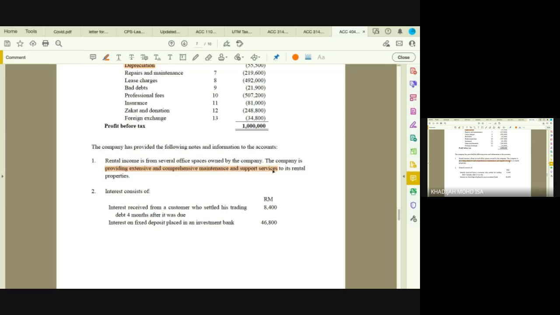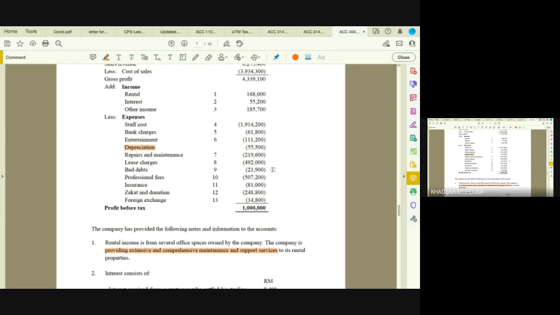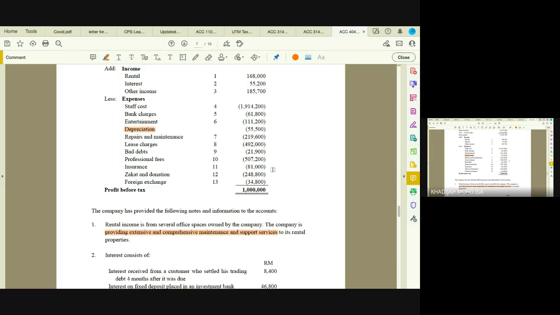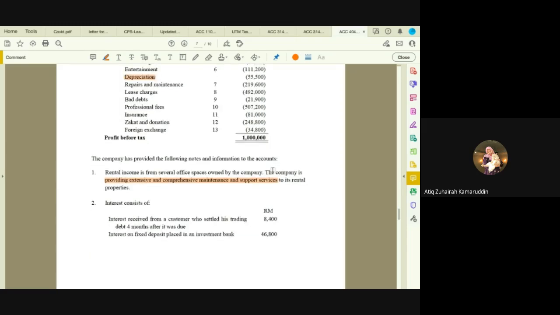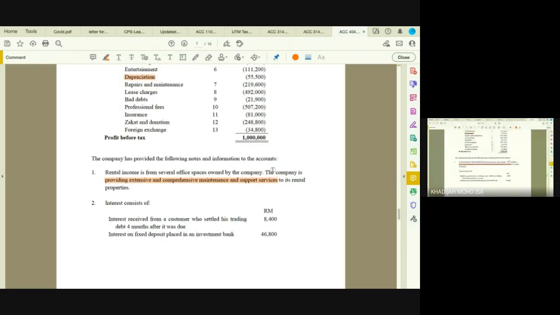You have a rental income, but in this case, is the rental income section 4A or section 4D? 4A. Why? Because they provide comprehensive maintenance and support service. So that gives you a rental income under section 4A.